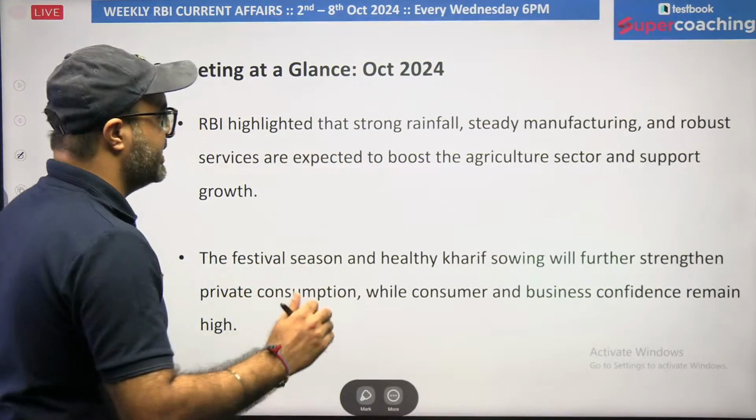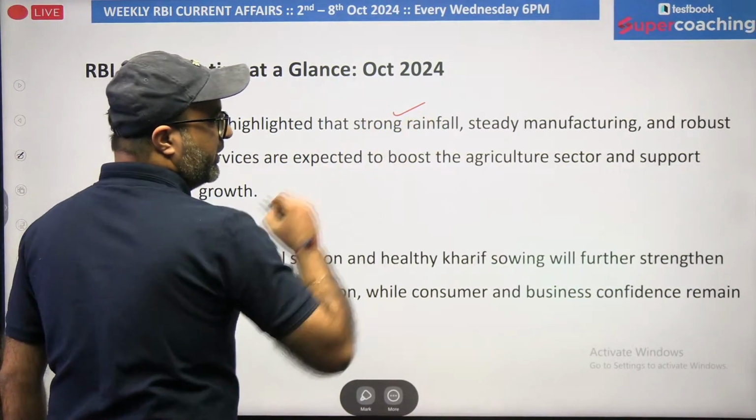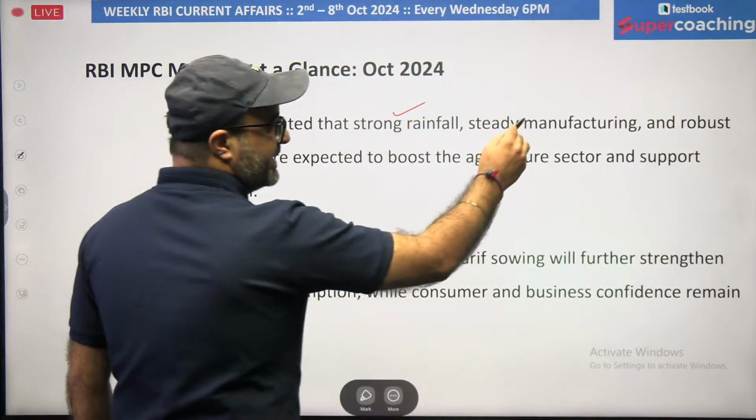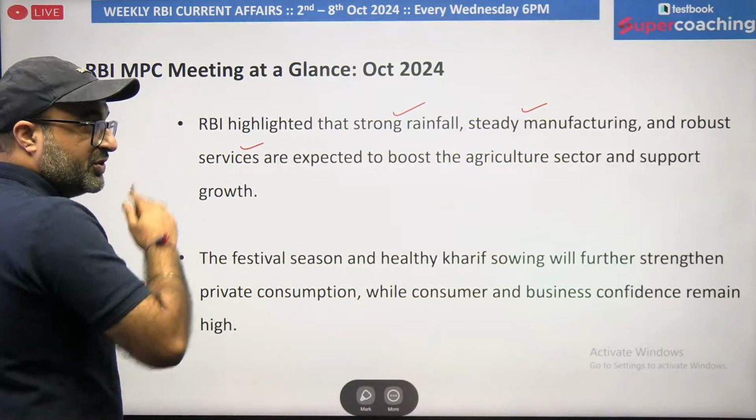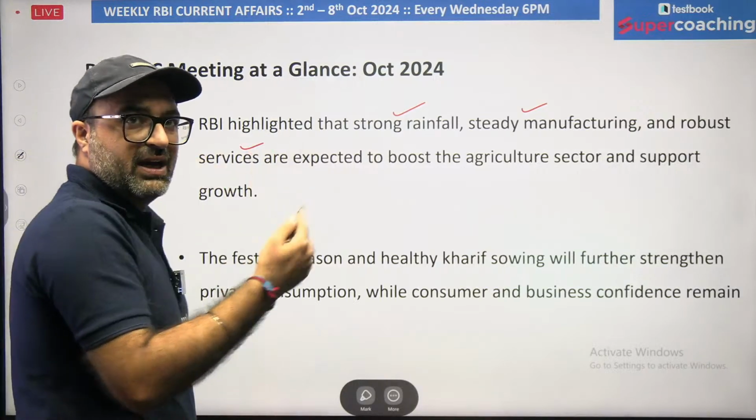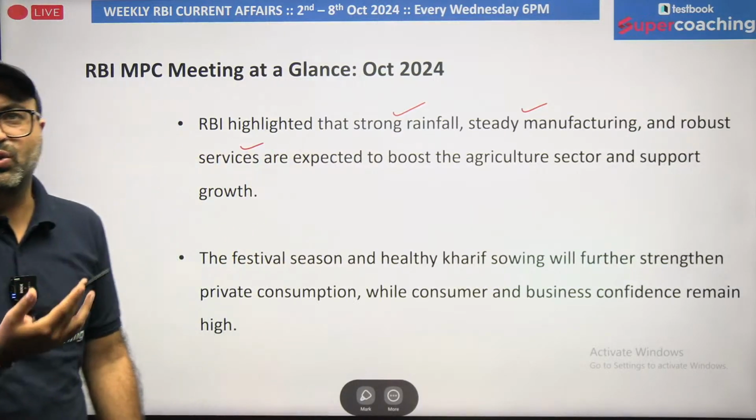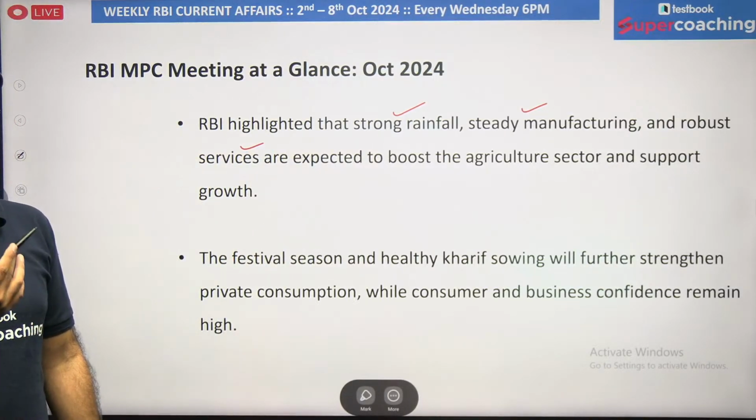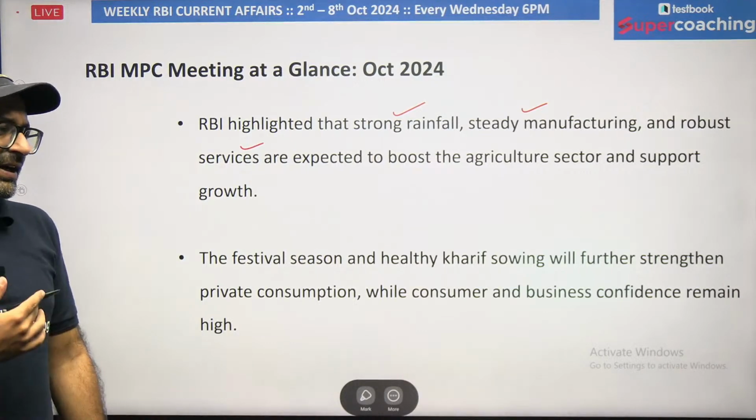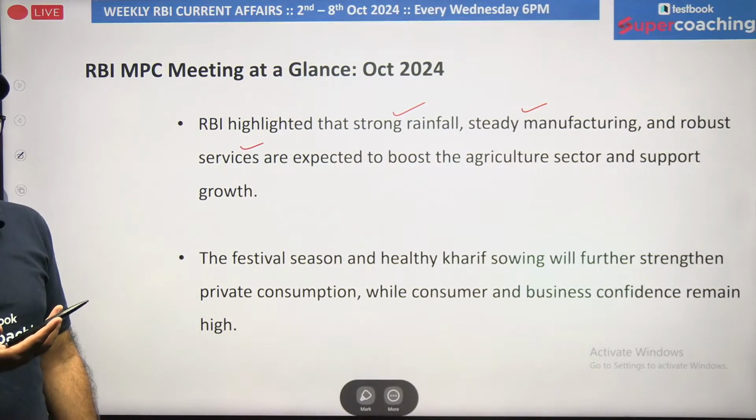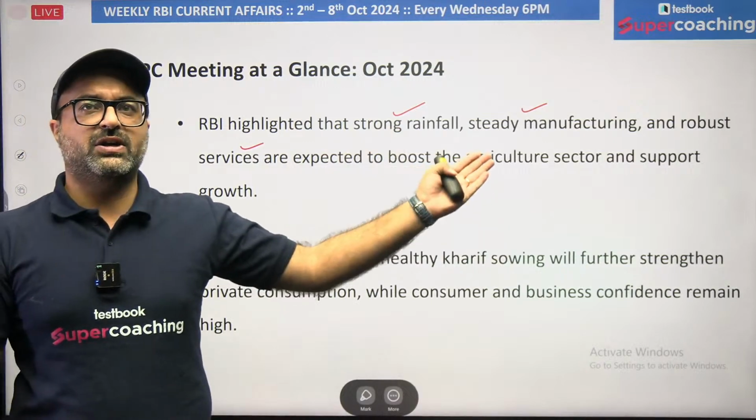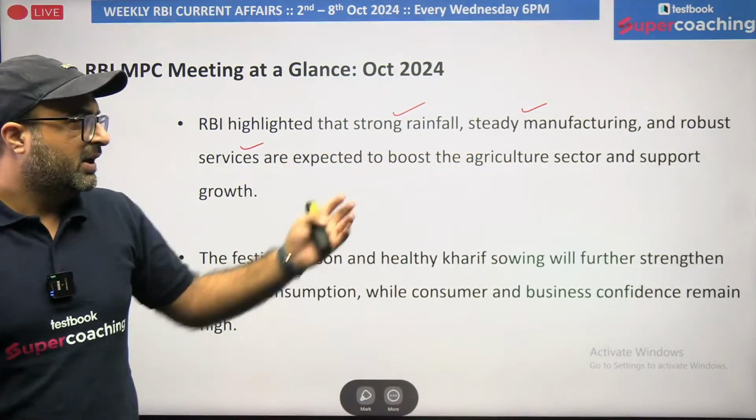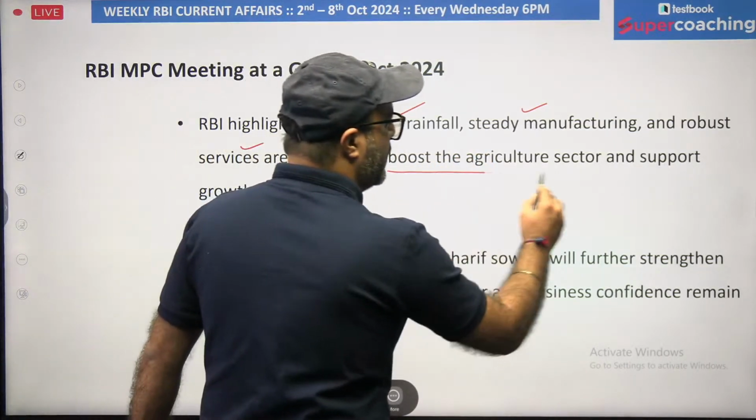Because this year we have witnessed strong rainfall. We are witnessing steady manufacturing and a robust service sector, which will undoubtedly support our growth. It will undoubtedly support the increase in demand in the market. So the agriculture sector is going to witness a boost because of, obviously I would say, good output.